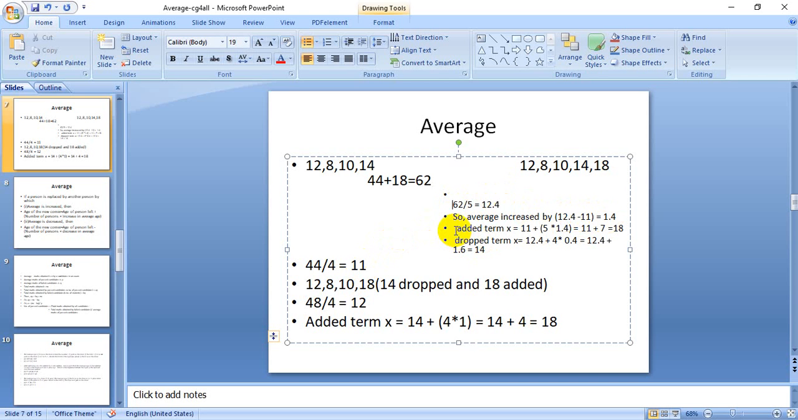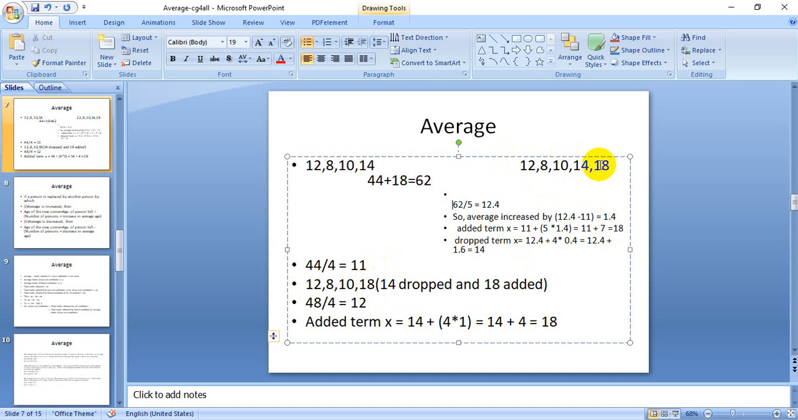So what will be the added term? How can we calculate? The added term x is equal to 11, that is the earlier average, plus 5, the total number of terms, into the increase in average, that is 1.4, which is equal to 11 plus 7, which is equal to 18.